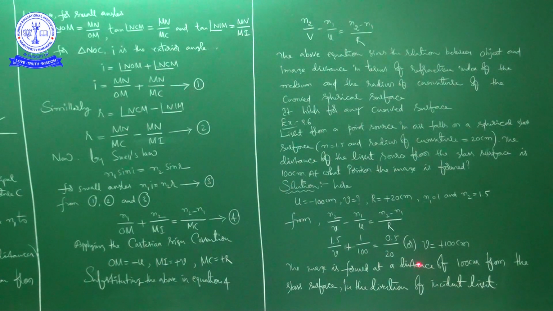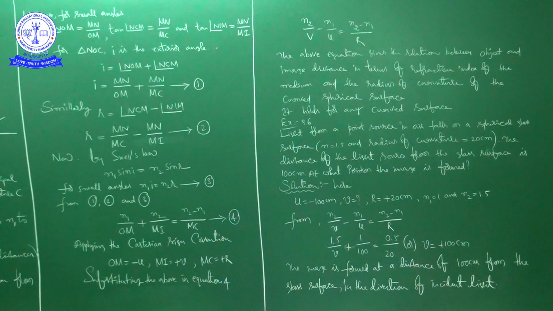So the image distance, the position of the image, is 100 centimeters. So you can say that the image is formed at a distance of 100 centimeters from the glass surface in the direction of the incident light. How can I say that it is in the direction of incident light? Because here the sign convention is plus. So plus means it is in the direction of incident light, and minus means it is opposite to the direction of incident light, according to the sign convention.